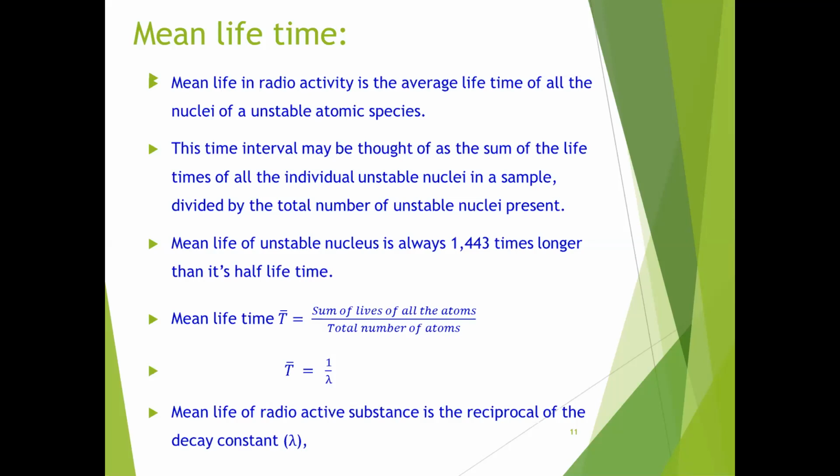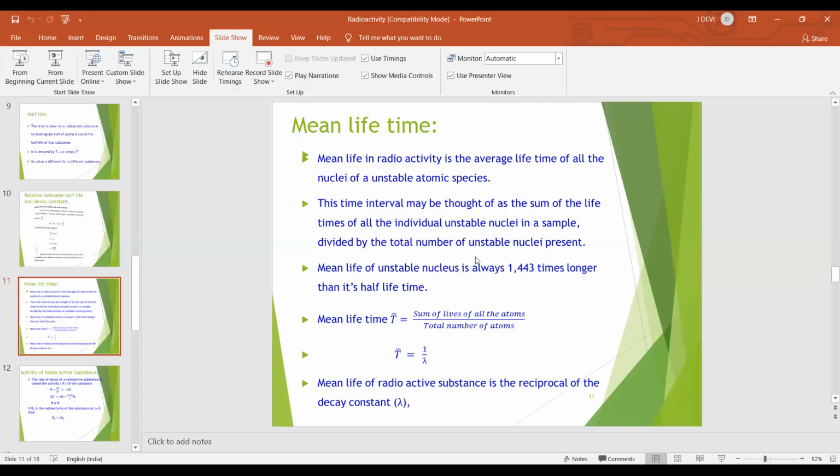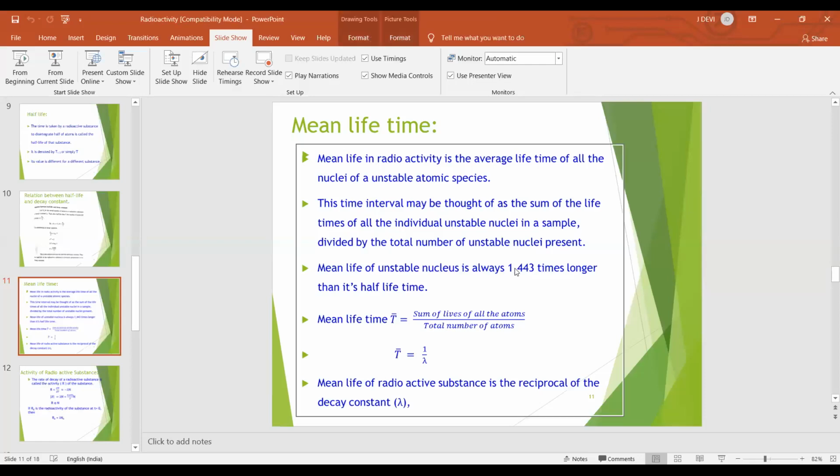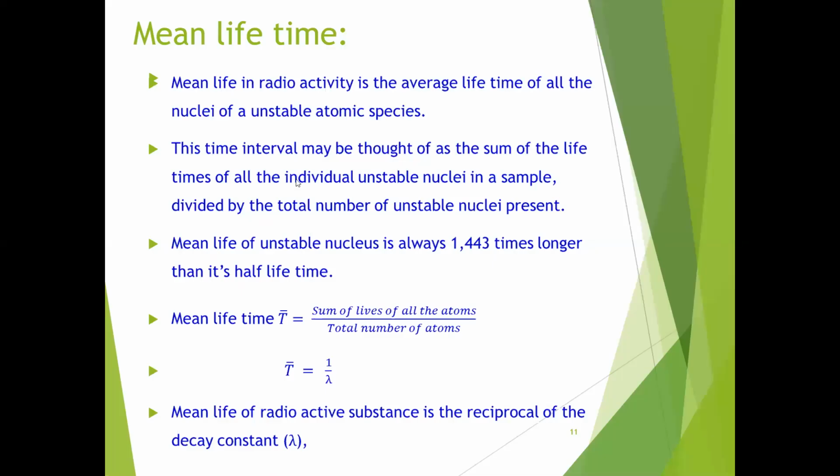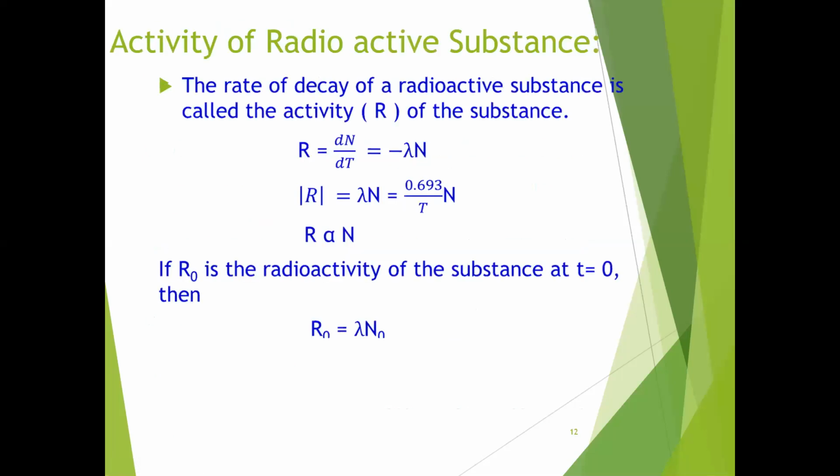The mean life of an unstable nucleus is always 1.443 times longer than its half-life.